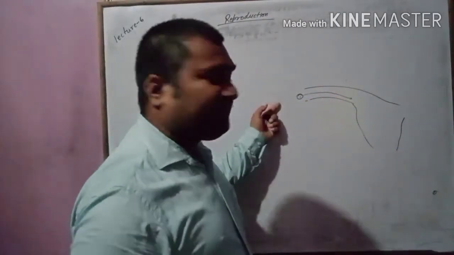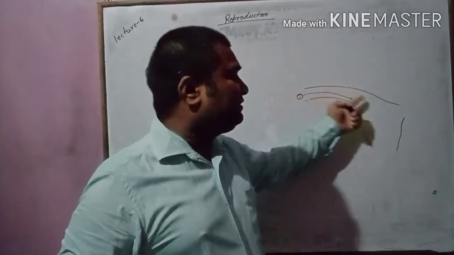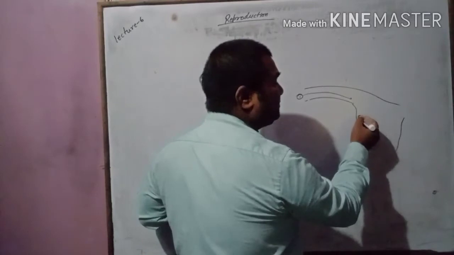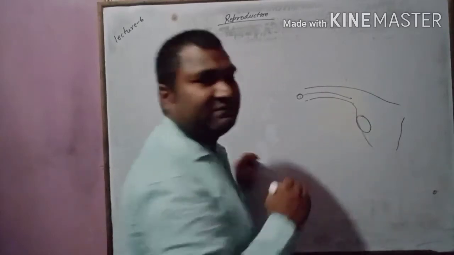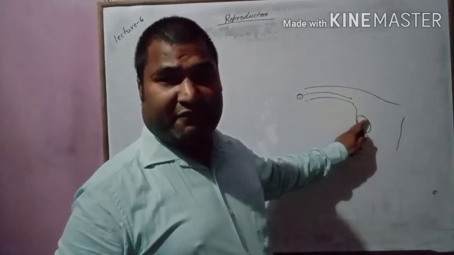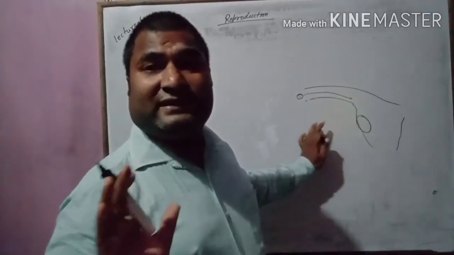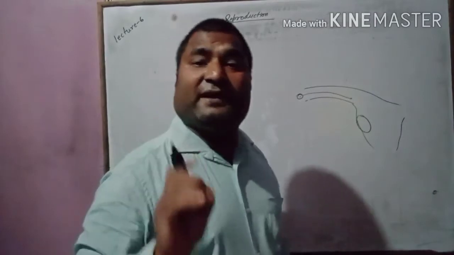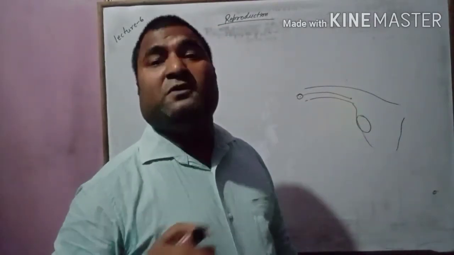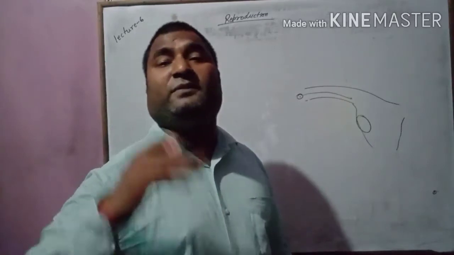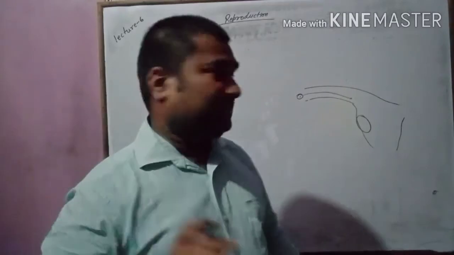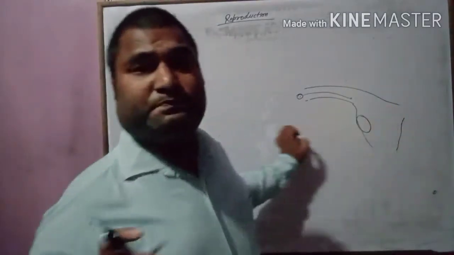From the fallopian tube it travels towards the uterus, and when it comes into the uterus it gets implanted. This implantation takes place in the uterine wall, and pregnancy is confirmed. Once pregnancy is confirmed, the embryo develops into a fetus, and slowly it completes the development of the baby, and it comes out from the mother's body, from the womb.